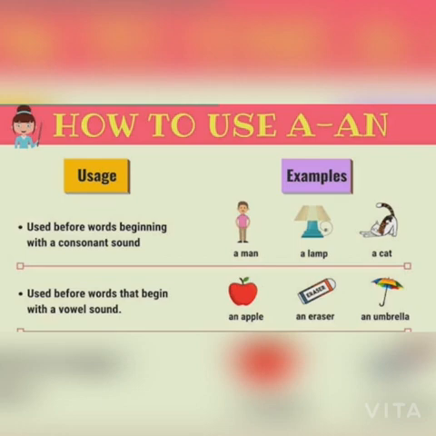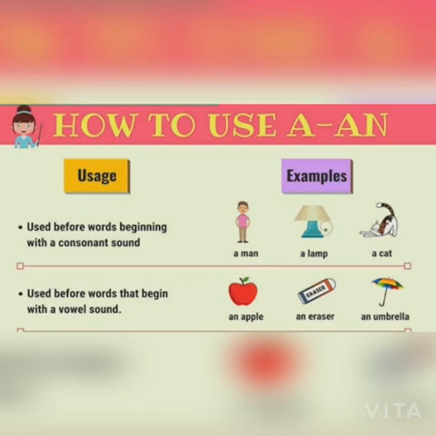Now let's learn about the use of article an. Rule number 1. Article an is always used before a vowel. Which are the vowels in the English language? A, E, I, O, U. These are the vowels, and before these vowels we always use article an. For example, an enemy, an ink pot, an orange, an umbrella.